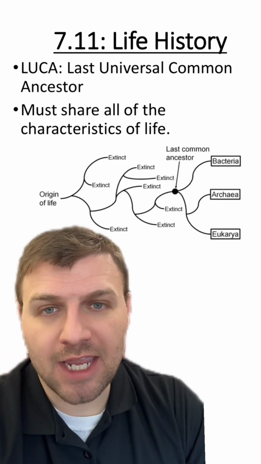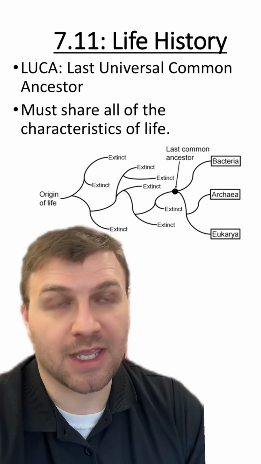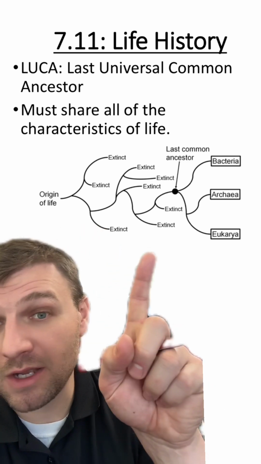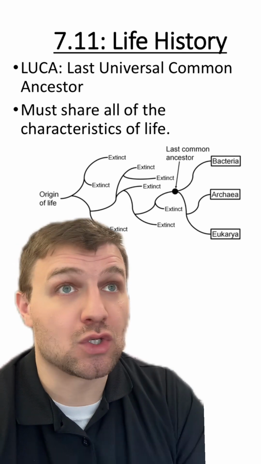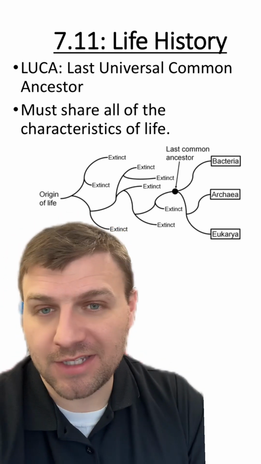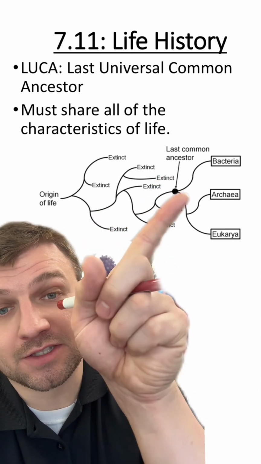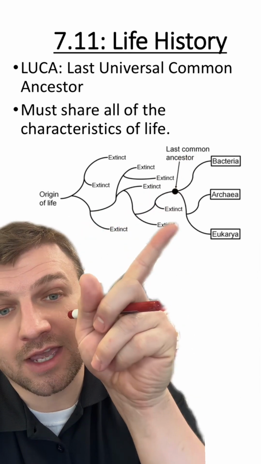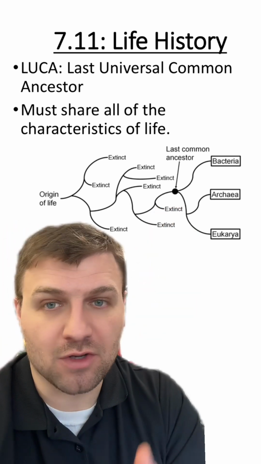Now, LUCA is the name we give for the first life on Earth. This is called the last universal common ancestor. Basically, there may have been a lot of different types of life that tried to figure out a way to form life or to be a replicating system, but they went extinct, obviously. The last common ancestor to all life on Earth, you can see this is tied into all bacteria, archaea, and eukarya, the three major domains, again is called LUCA, the last universal common ancestor.